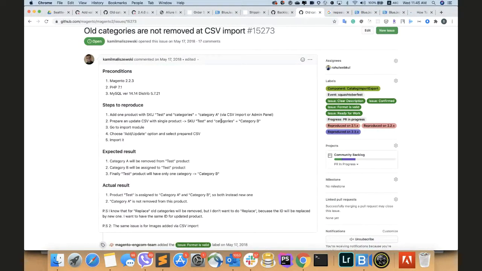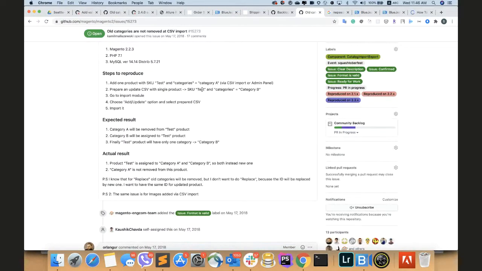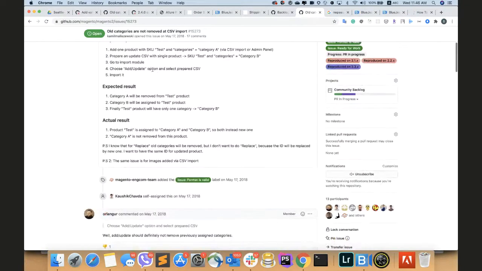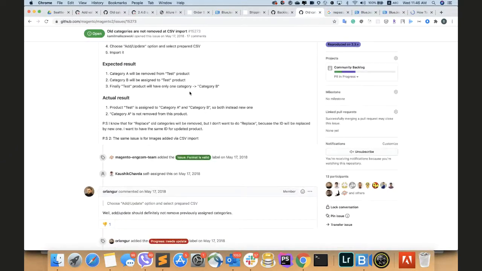So, as an example, product one has assigned category A. After that, we upload the CSV file and we change that the product is currently assigned to category B instead of category A. After that, we import this CSV file to Magento, and we see that Magento shows that the product is currently assigned to two categories, A and B. But in the CSV file we removed this A category.